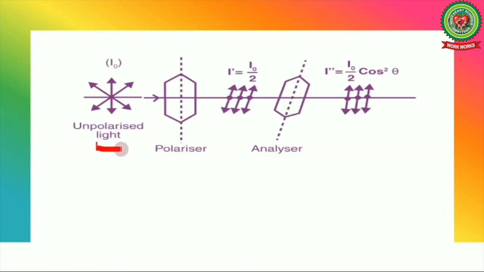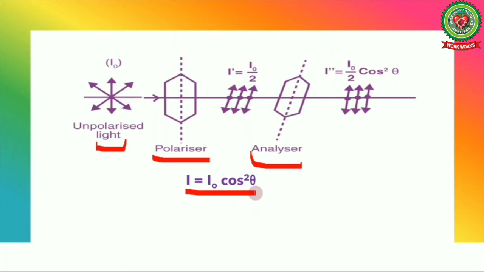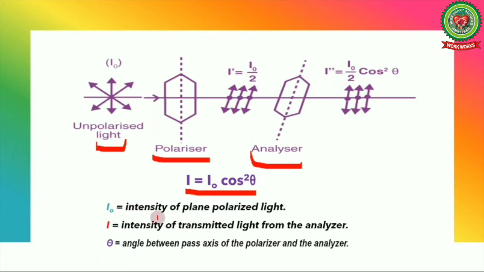It means unpolarized light when it passes through a polarizer, its intensity reduces to half, and as it passes through the analyzer, the intensity becomes I naught by 2, where I naught is the initial intensity, into cos square theta. We can say that I is equal to I naught cos square theta, where I naught is the intensity of plane polarized light, I is the intensity of transmitted light from the analyzer, and theta is the angle between the pass axes of polarizer and analyzer. Hence Malus' law tells us how intensity varies when light passes through the analyzer.